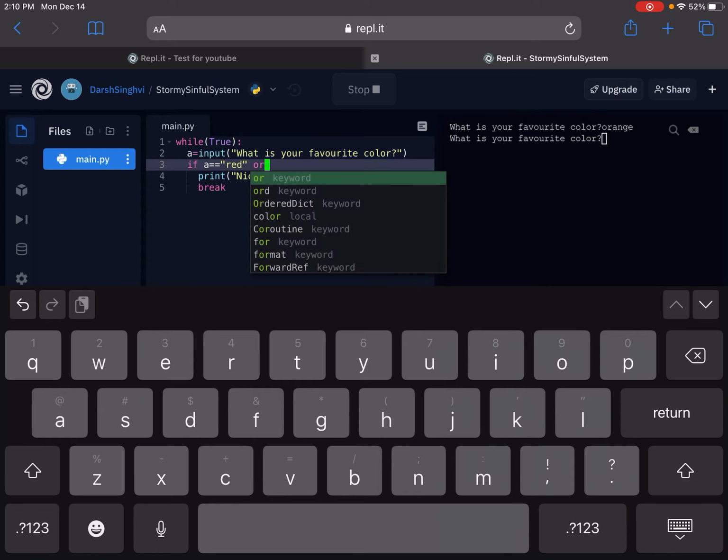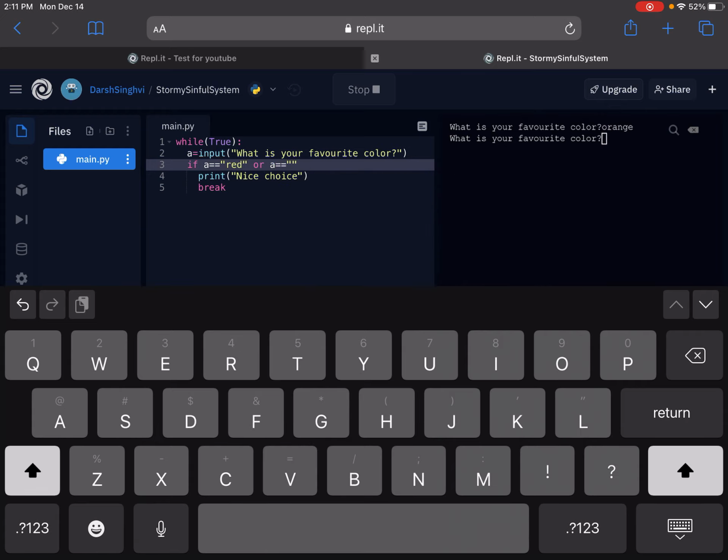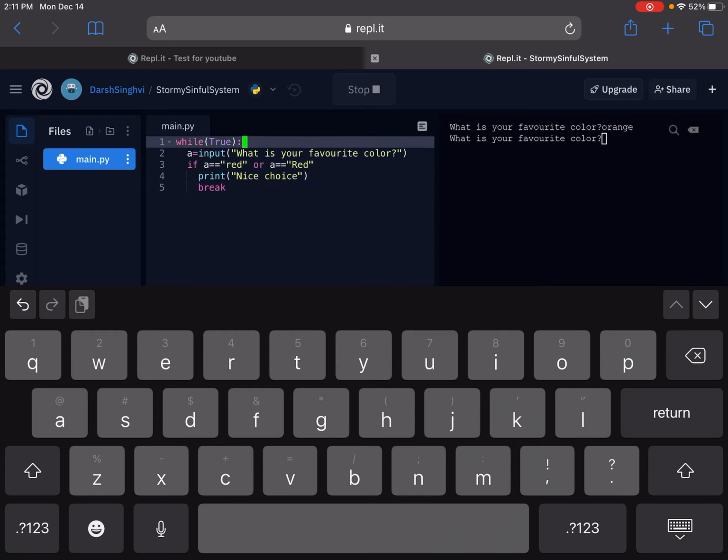We can use or to go A double equals red, or A double equals capital Red, so that gives more flexibility to the user. We can also use a Boolean operator called and. That's when you're asking the person two or more things. That means both of those things have to be true.